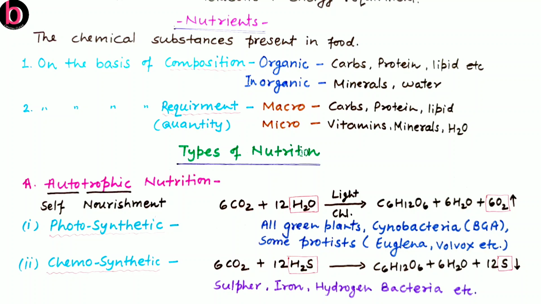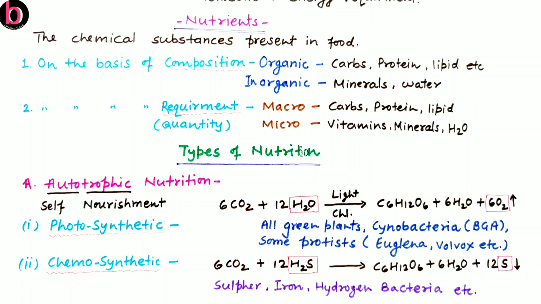That chemical energy is simply glucose. As given here, the chemical equation related to photosynthesis is 6CO2 plus 12H2O in the presence of light and chlorophyll. So these four are the raw materials needed for photosynthesis: carbon dioxide, water, light and chlorophyll. And now the products are C6H12O6, that is glucose, along with water plus oxygen that is released in the form of gas.